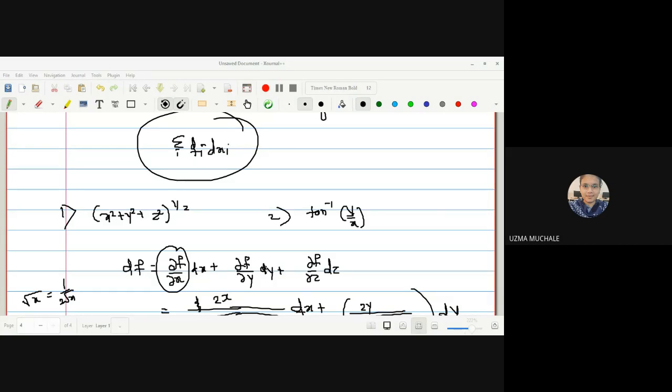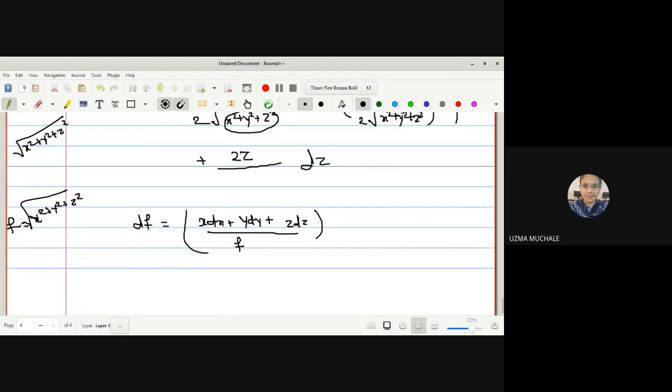Solve the second example and tell me the answer, how you can write it in the form of summation over i of fi dxi. Just now we have written this in this format, no?